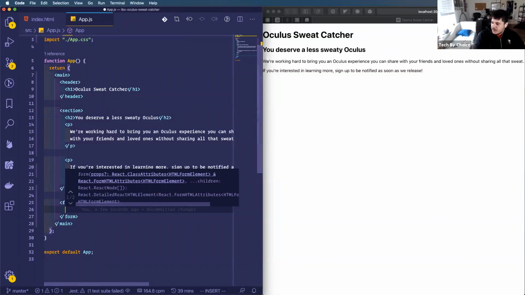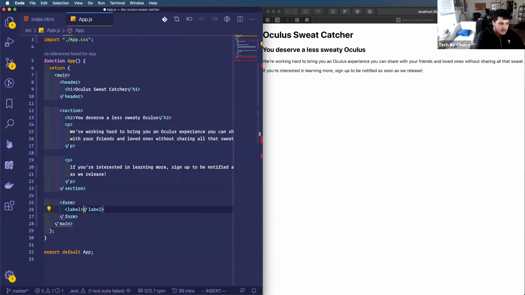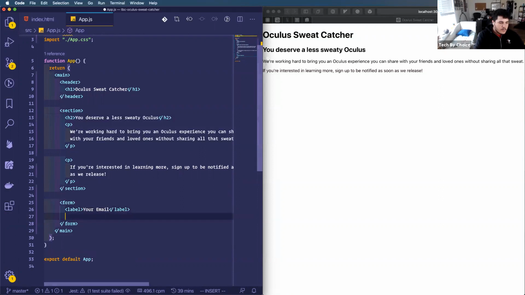So my form is going to require a label. This label is going to say "your email." Then I'm going to use an input element, which doesn't have any children, so I can just close it by itself using this notation here.